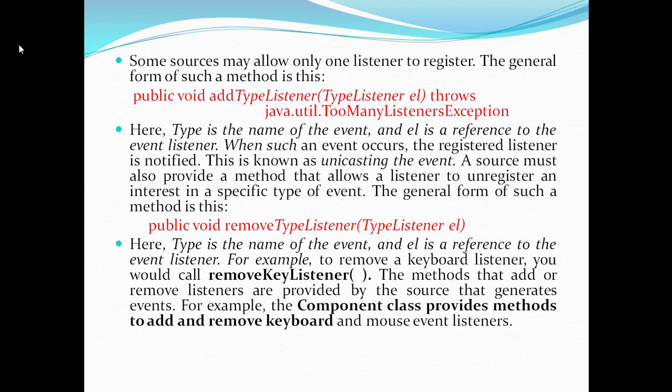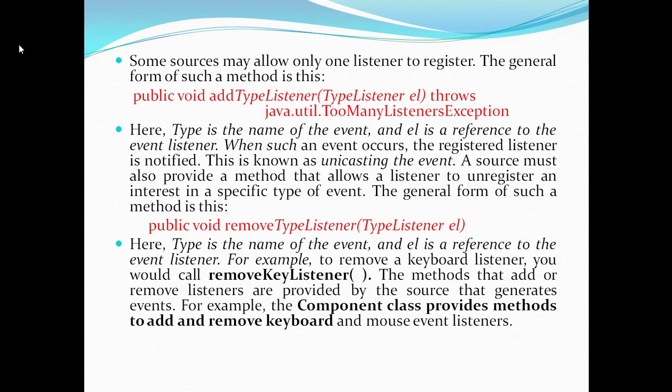This is the registration method syntax. Here type is the name of the event and el is a reference to the event listener. When such an event occurs, the registered listener is notified, and this is known as unicasting the event. Only one listener will be registered, so it is called unicasting the event.